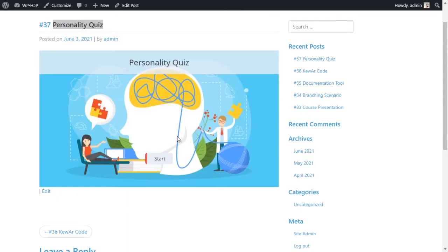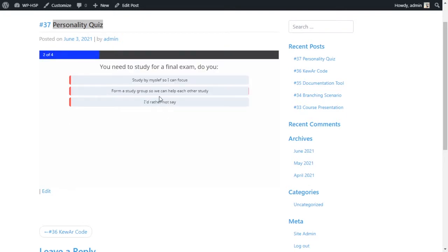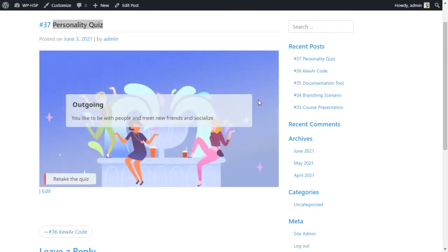I can retake and I can quickly choose the answers, like go out, go wild, form a study group, party destination, and multiplayer games. All of them are outgoing. I get the outgoing personality. So it depends on what your answers are most associated with.